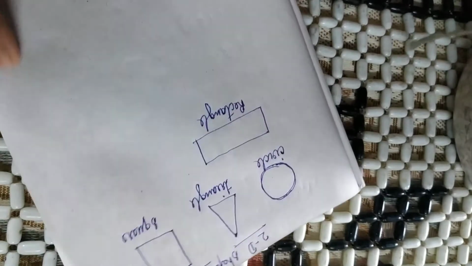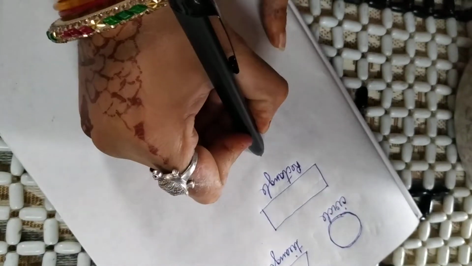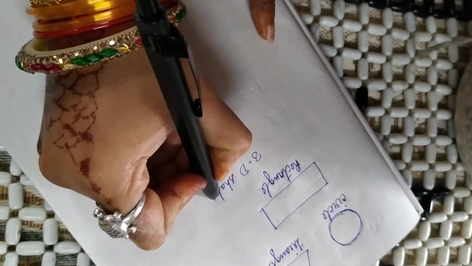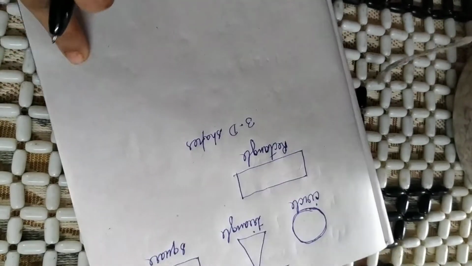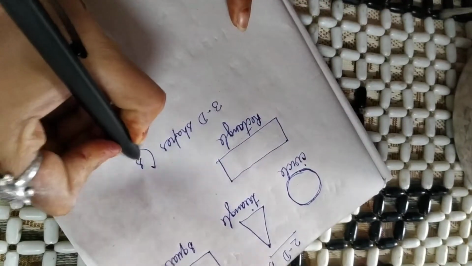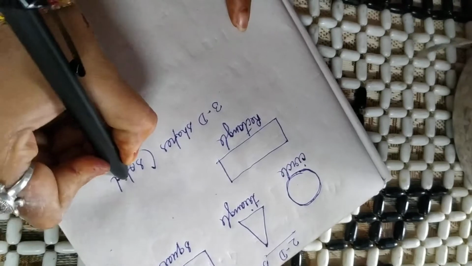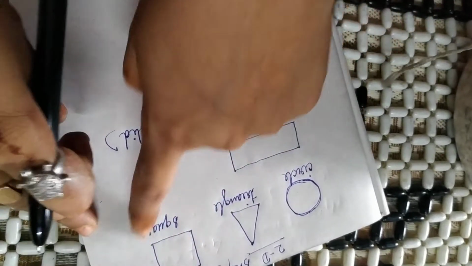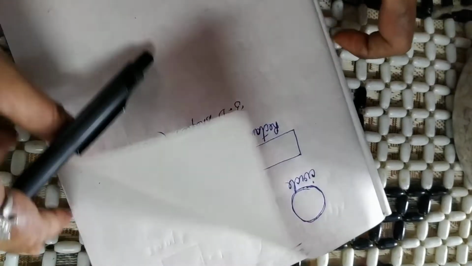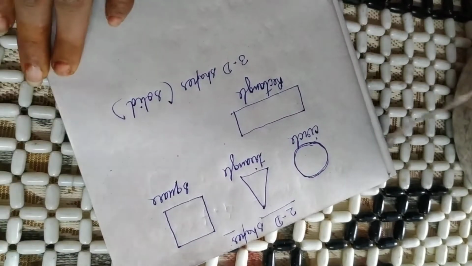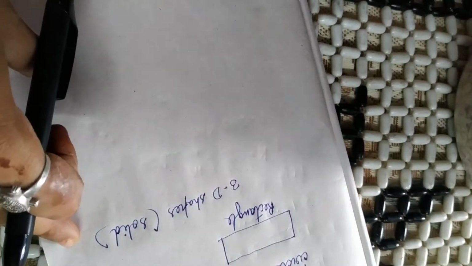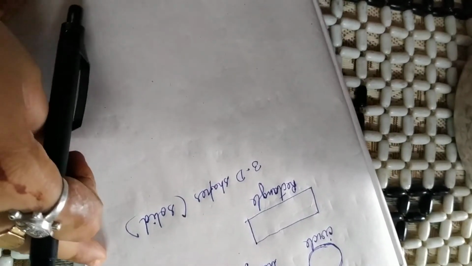And then what are 3D shapes? 3D shape means solid shapes. When something is solid, in these all shapes, they will be called 3D shapes. And the name also will be changed. Okay children, the name also will be changed. So what is a 3D shape? 3D shape means solid shape.